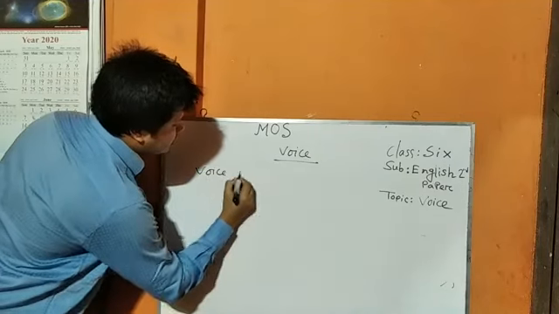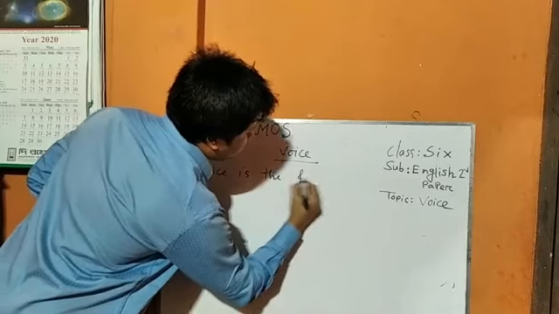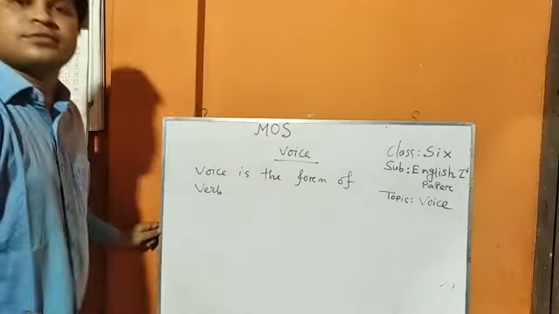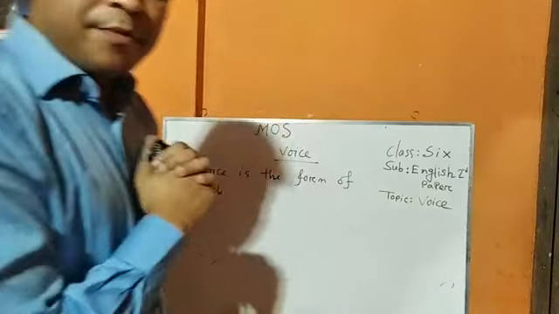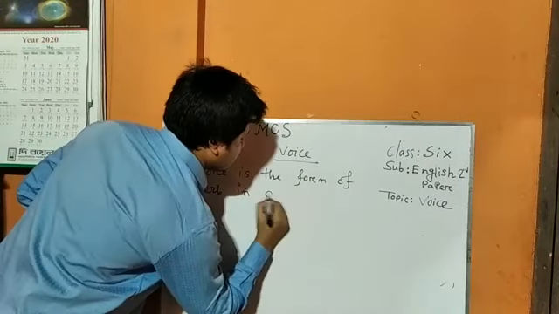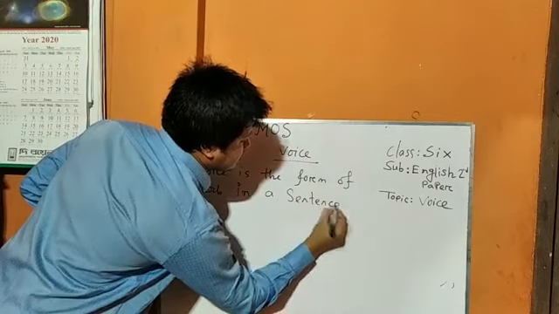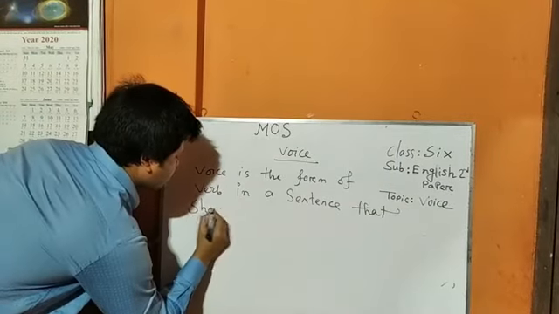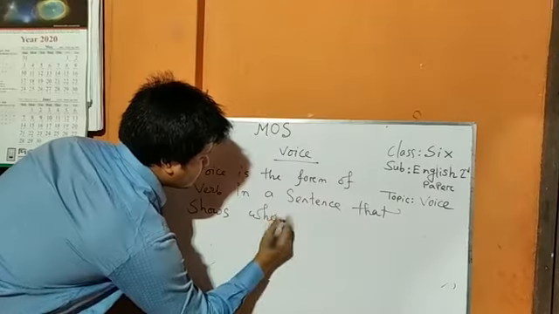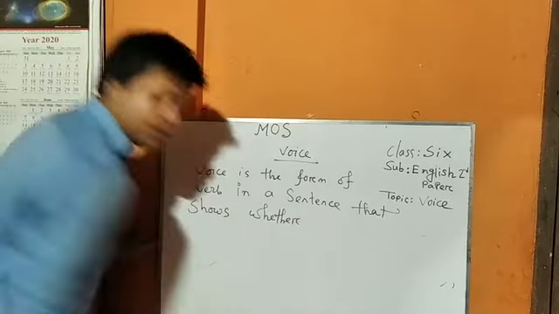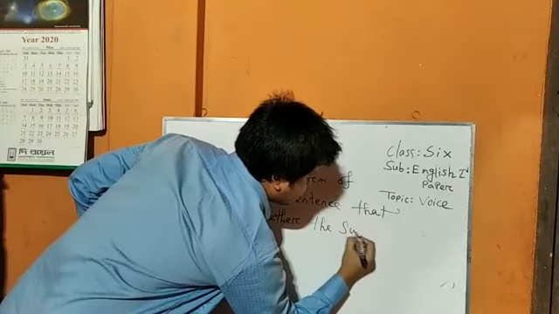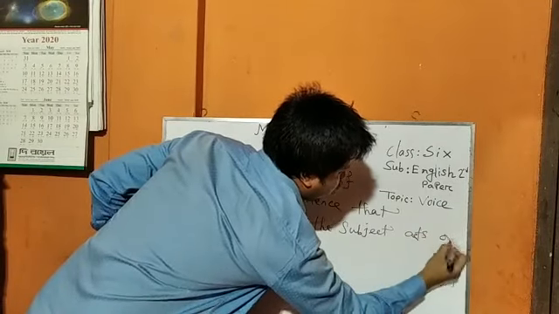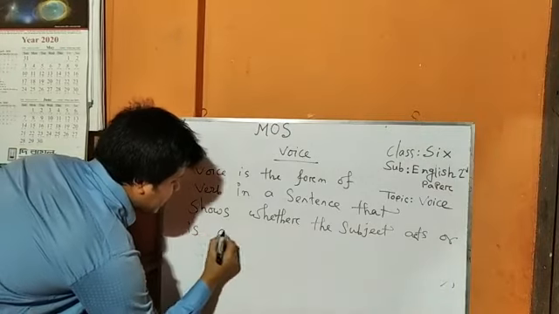Voice is the form of verb in a sentence that shows whether the subject acts or is acted upon.